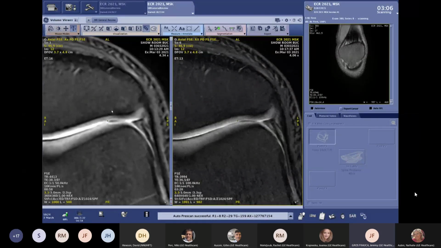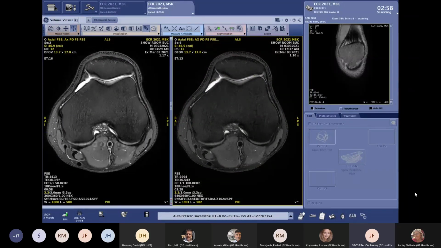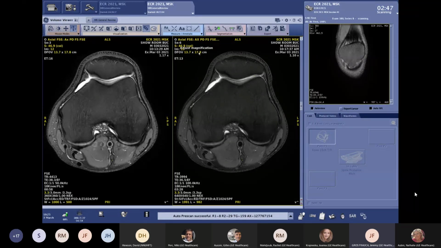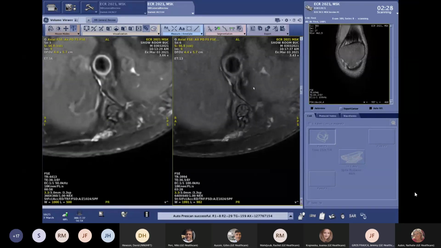So yes, what is important to notice is that for routine examination, for a standard protocol, this will be really great on the left. But using AIR Recon DL, you are capable, for specific indications, to reach in a really reasonable amount of time an ultra high level of in-plane resolution. And another really interesting structure that will be important to have a look at is here. We can see the nerves in the posterior part of our knee.